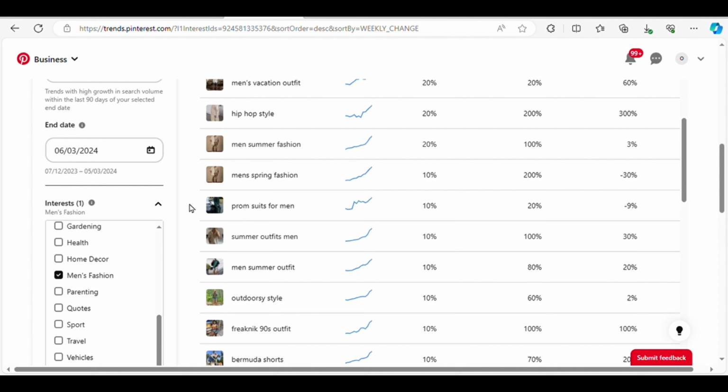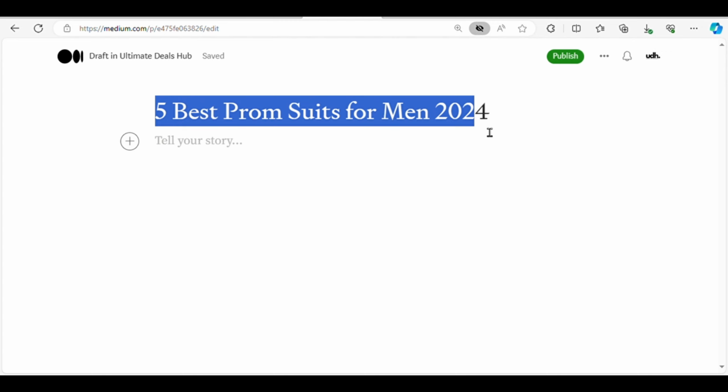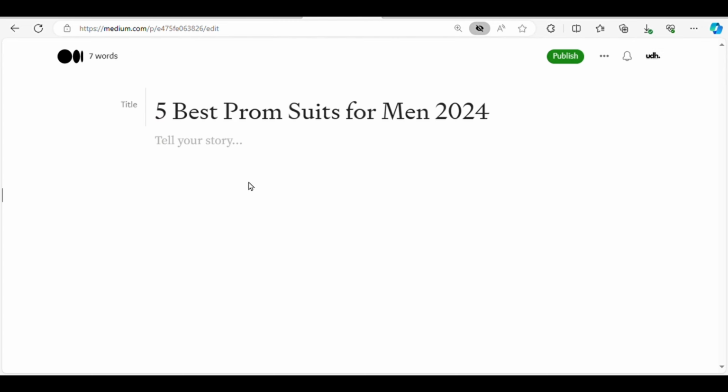We'll head over to a free website called medium.com where we can write blog posts. I'll show you how to craft an article titled "5 Best Prom Suits for Men 2024" or something similar. The key here is to align our content with the trending niche and provide valuable information to potential buyers.